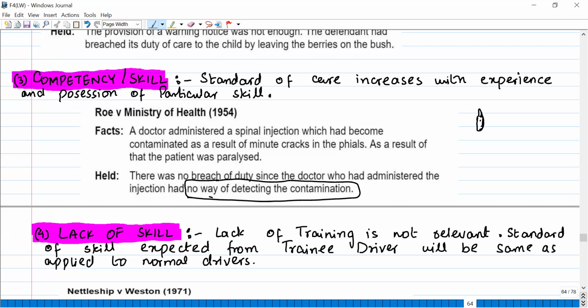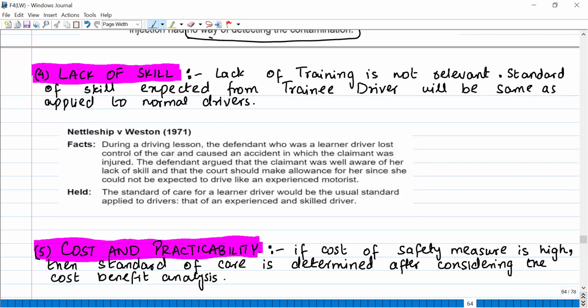Okay. Lack of skill, lack of training is not relevant. Standard of the skill expected from a trainee driver will be the same as applied to normal drivers. Lack of training is not relevant. Okay. Now let's read a case here.